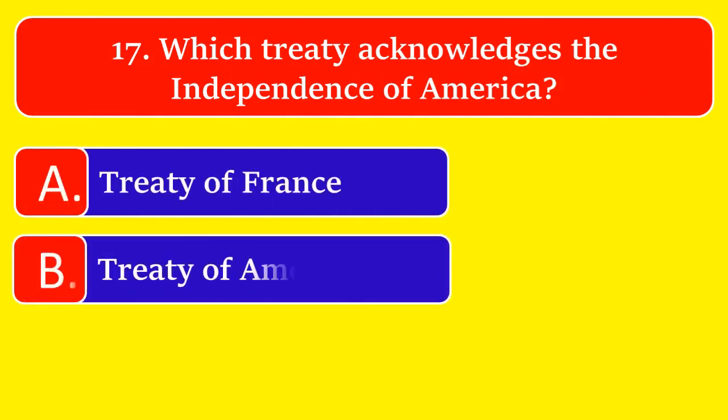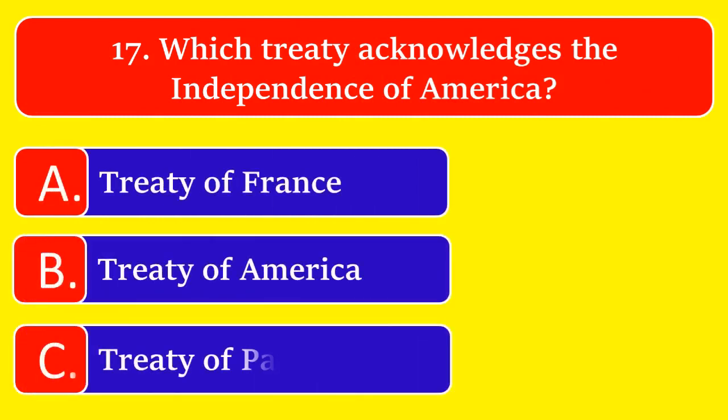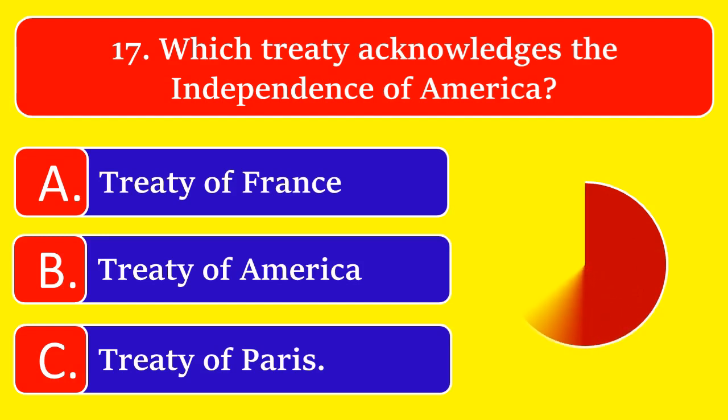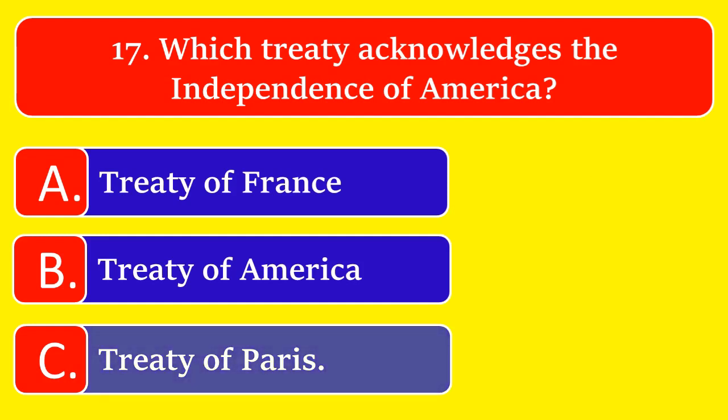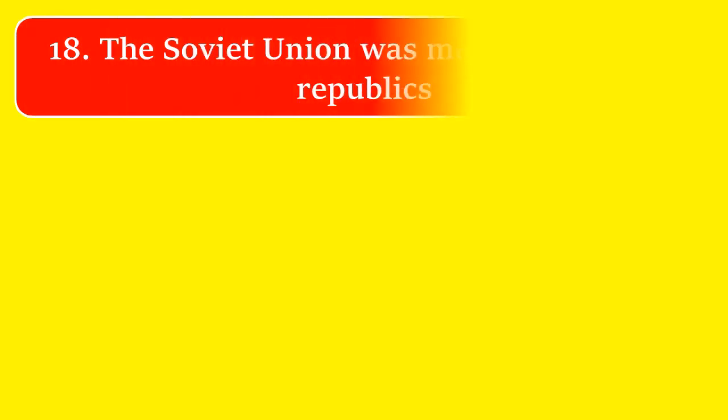Which treaty acknowledged the independence of America? Option A, Treaty of France, option B, Treaty of America, or option C, Treaty of Paris. The correct answer is option C, Treaty of Paris.